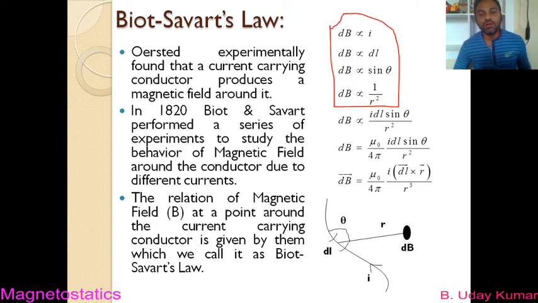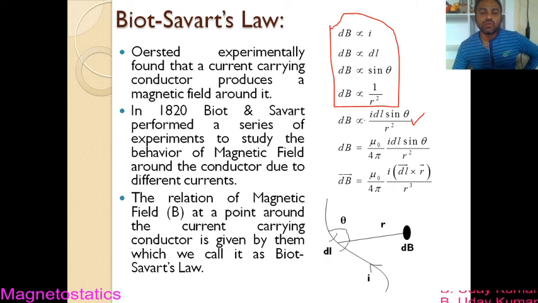If you combine all these equations into one, we can write dB directly proportional to I dl sin theta by r square.